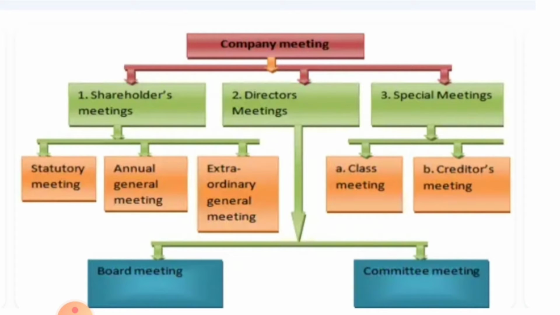So company meetings are divided into three main categories. One is shareholders meeting, the second one is directors meeting, and the third one is special meeting. Shareholders meeting is again subdivided into statutory meeting, annual general meeting, and extraordinary general meeting. Directors meeting is divided into board meeting and committee meeting. And the third category, the special meeting, is divided into class meeting and creditors meeting.